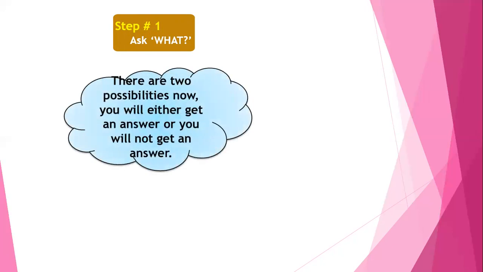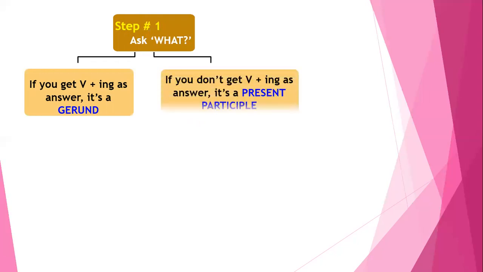Now there are two possibilities. Either you will get an answer for the question what, or you may not get it. If you get verb plus ing as an answer for the question what, we consider that particular word as a gerund.